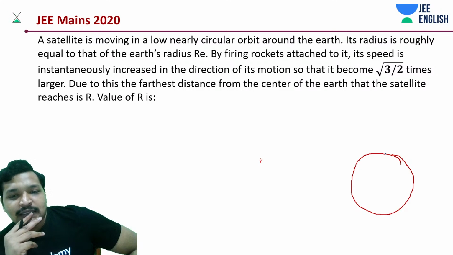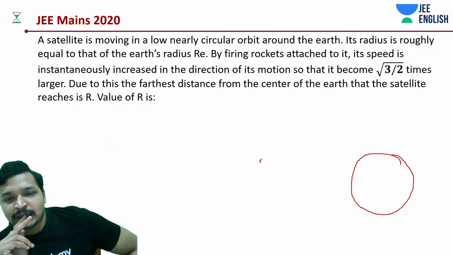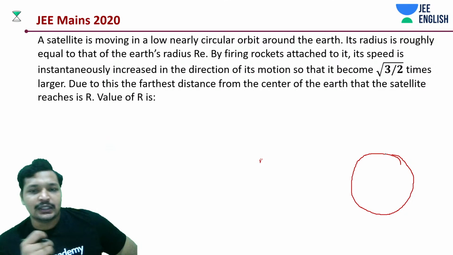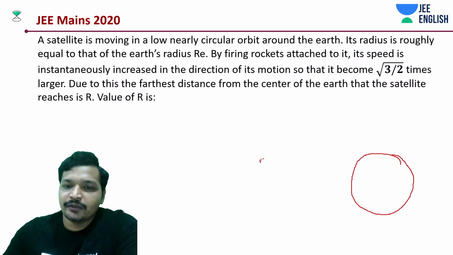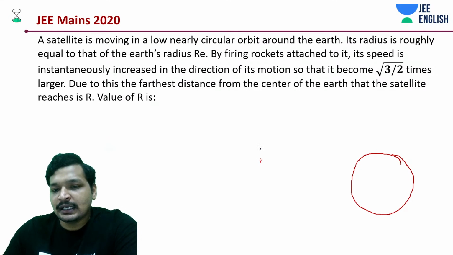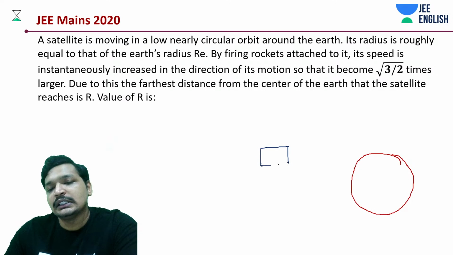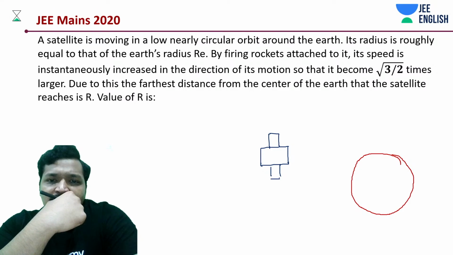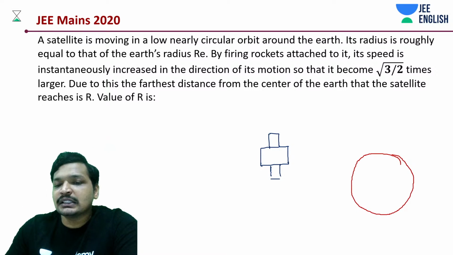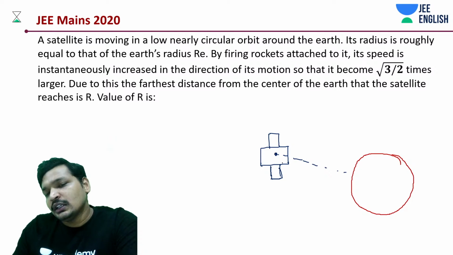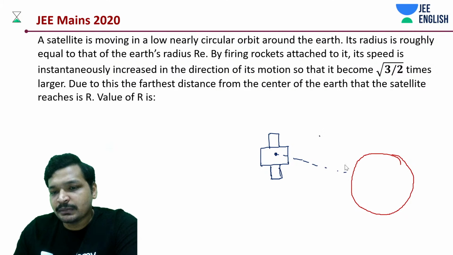But let's assume, I think this question needs a little bit of modification. What we will be assuming is, this is Earth and your satellite has moved until the farthest distance from the center of Earth. Anyway, we can assume this is the center of Earth. Not to worry about it. It's going to be the farthest distance, not from the surface but the center.